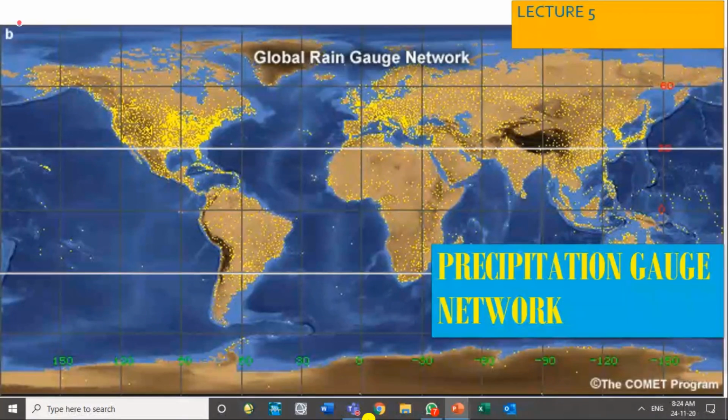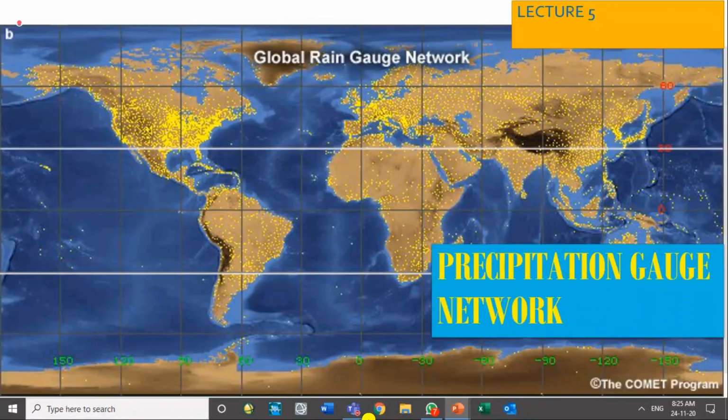So the amount of precipitation within the area varies. So those areas which have more precipitation, they have got more gauges. What do you think about the area close to the zero degree latitude, which we call the equator, and close to that equator there are the tropical areas. Tropical areas are 23.5 degrees north from the equator and 23.5 degrees south from the equator, I think. So those are these two thick lines. This is the tropical area.